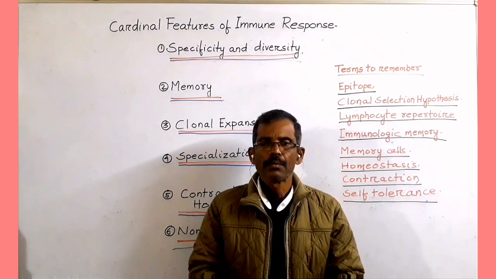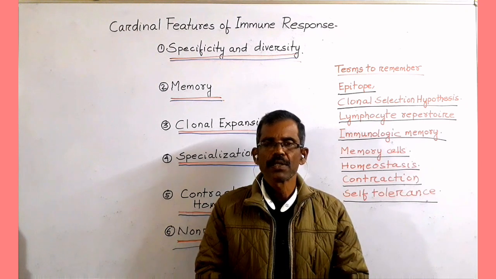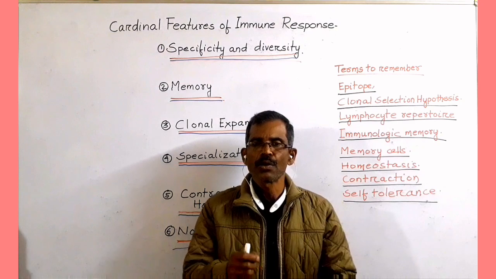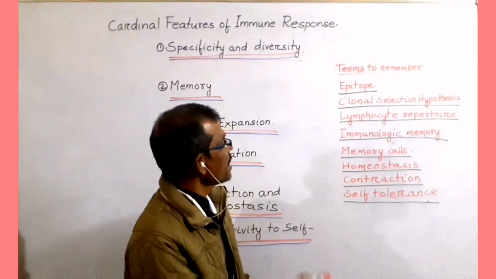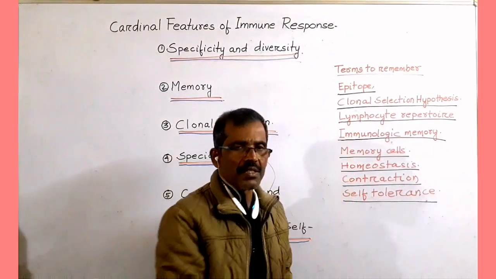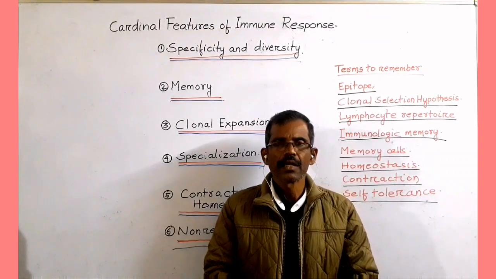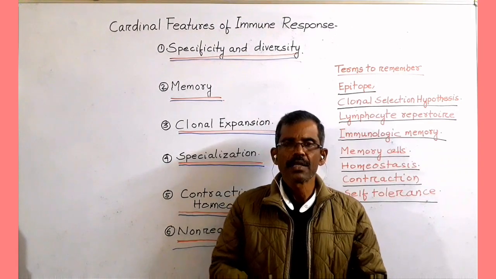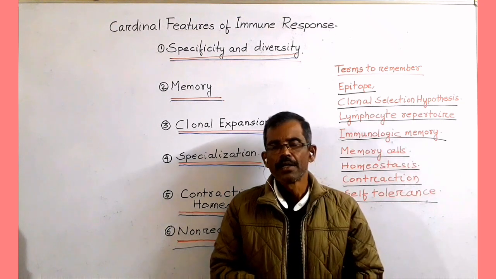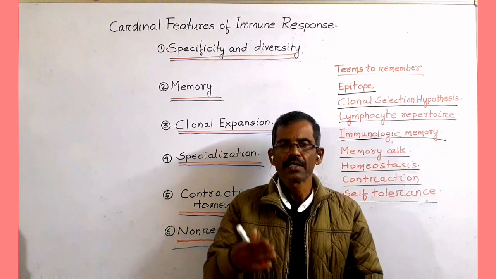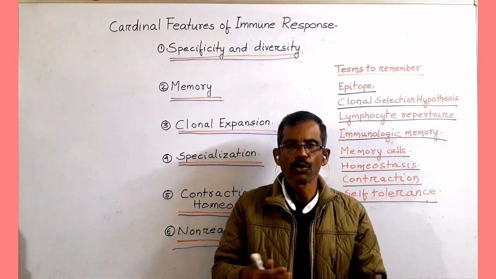The total number of antigenic specificities of lymphocytes in an individual is known as the lymphocyte repertoire, which is large and diverse. It is estimated that the immune system is able to discriminate 10 to the power 7 to 10 to the power 9 antigenic determinants or epitopes.